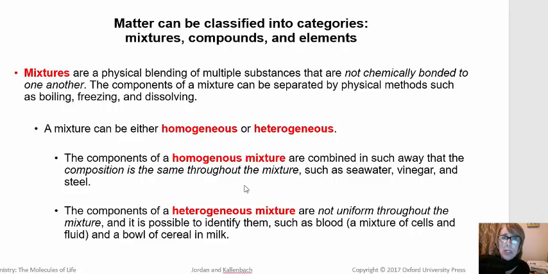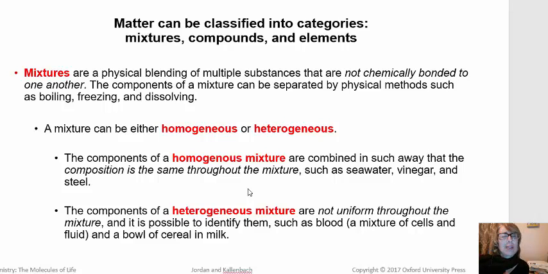So a homogeneous mixture looks like it's pure. So for example, air, if we didn't know that it was a mixture, we might assume that it's pure because it looks homogeneous. It could be a pure substance, but it's not. It's a mixture. Another example of a homogeneous mixture would be brewed coffee. We know that there are lots of different flavor chemicals in there and coloring chemicals give it that brown color, and water, but we can't identify where each little molecule is.